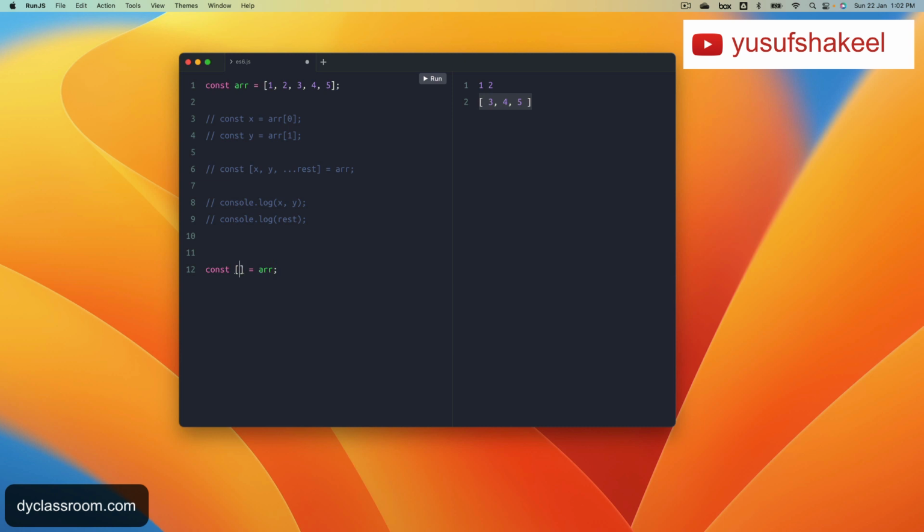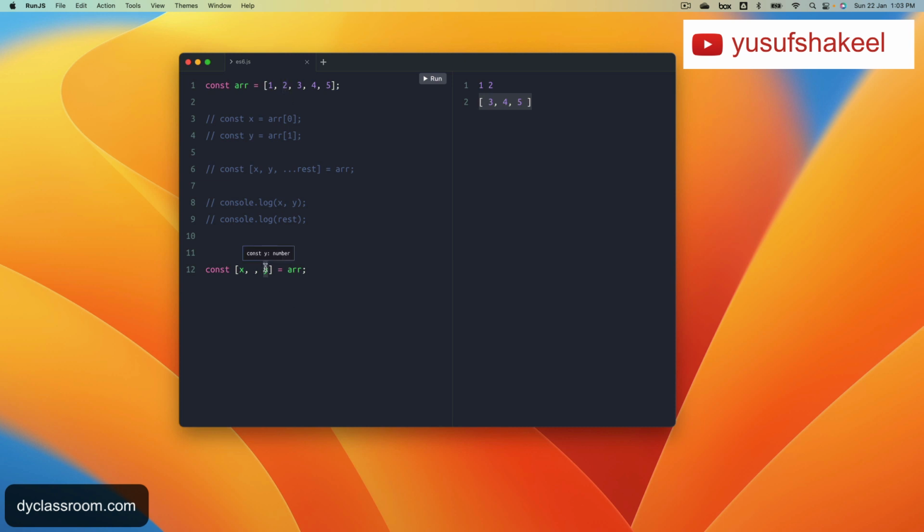We want the first element, so we'll write x, and since it is at the first position, it will take the value 1. We want to ignore the second element, so we'll just leave it empty with a comma, and then we'll put y. So x will be assigned the first element because it is at the first position. Second is empty, so we are skipping the second element.